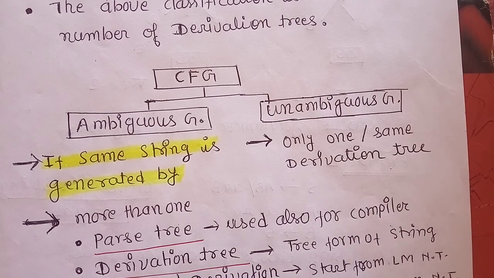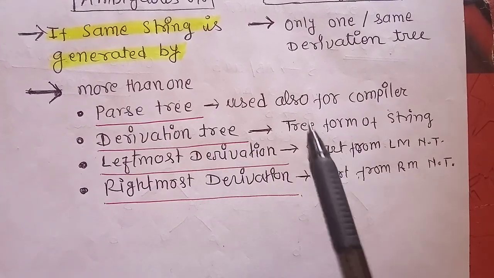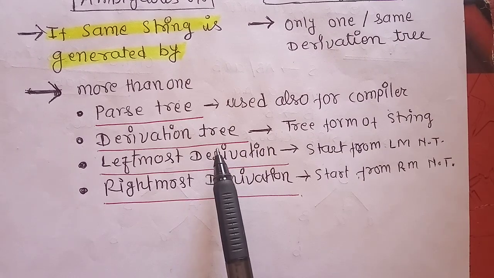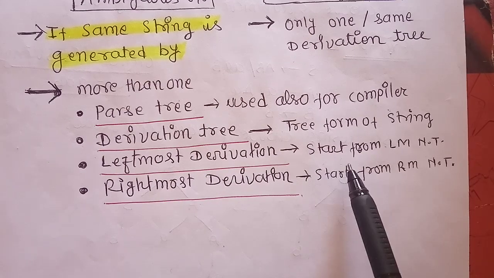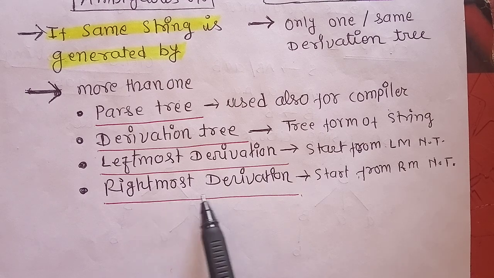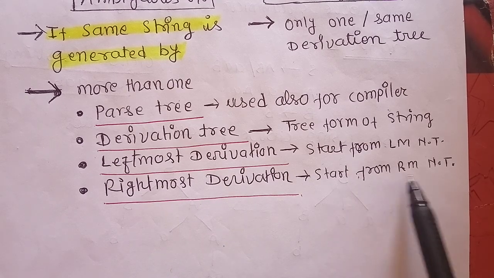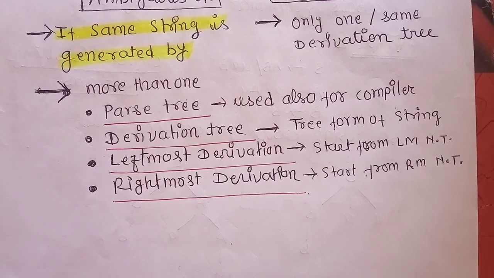A parse tree is also used in compilers. A derivation tree means the tree form of strings, and leftmost derivation means starting from the leftmost non-terminal, while in rightmost derivation, we start from the rightmost non-terminal. We can easily understand the whole concept of ambiguous and unambiguous grammar with the help of an example.